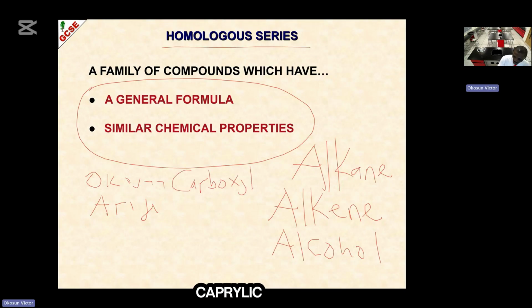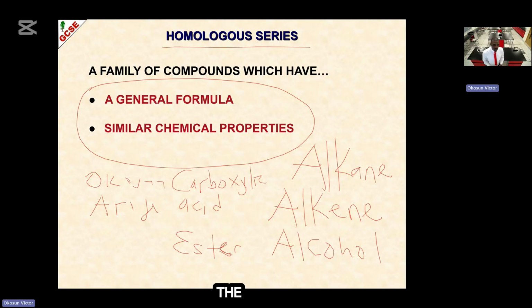Carboxylic acid. And then the last one, the family of esters. It's not the same ester you spell when you are calling somebody's name. This is the ester we are talking about. So we are looking at these five families. Now, a family is called a homologous series. So we are going to study these five families.